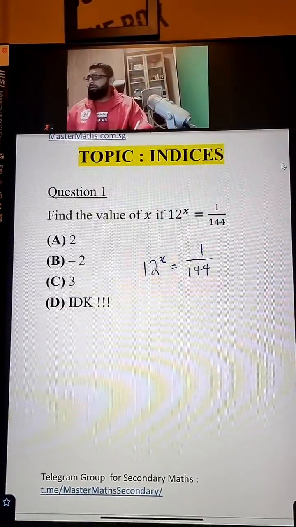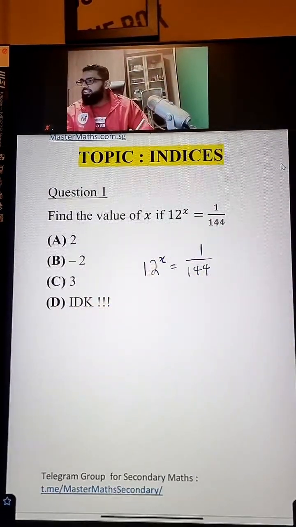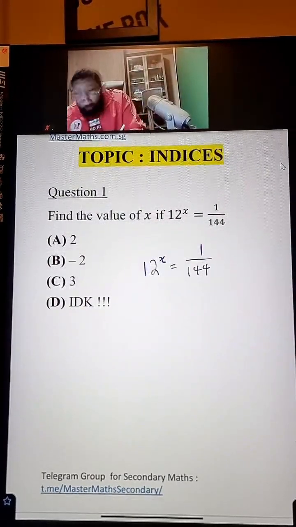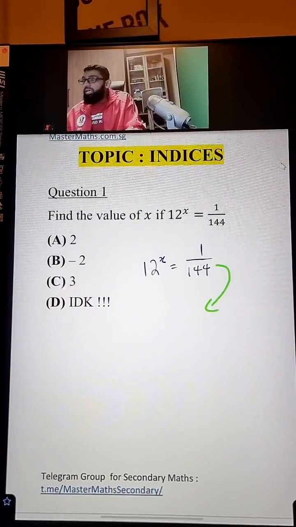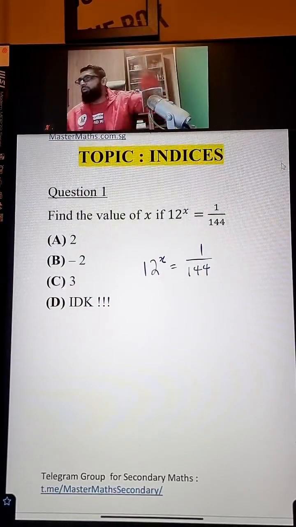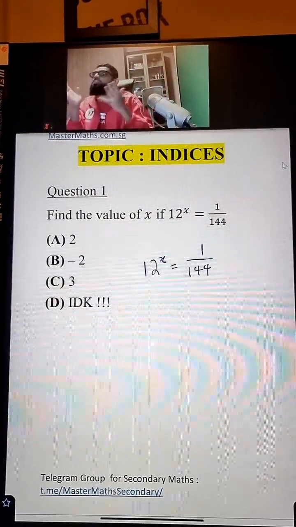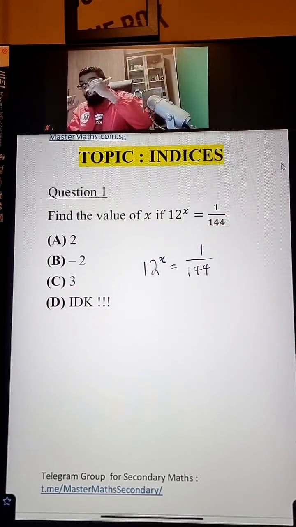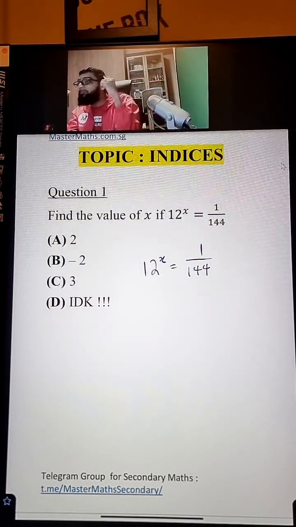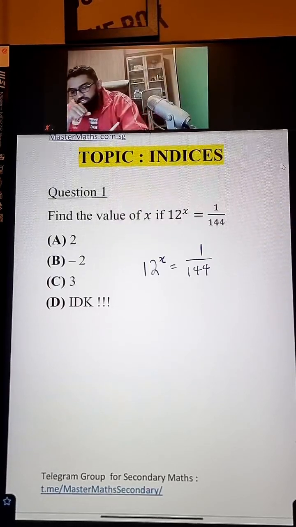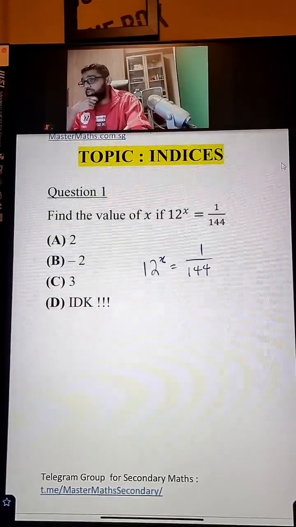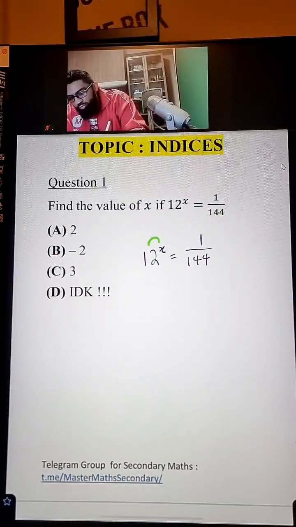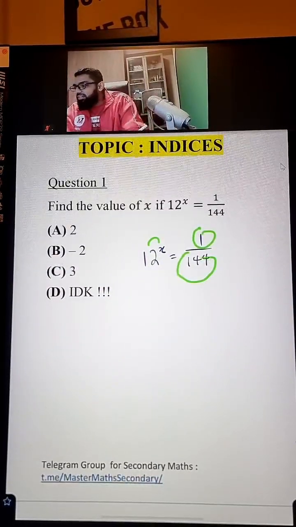Some of you are saying, "Alah, why waste time writing again? It's already there." Trust me, it will help you for the next step. When you write things down, it registers in our brain a bit better as compared to just seeing it. It's proven, by the way, that when you write things, you can remember better as well. Alright? So, how do we tackle such a question? 12 to the power of x is equals to 1/144.